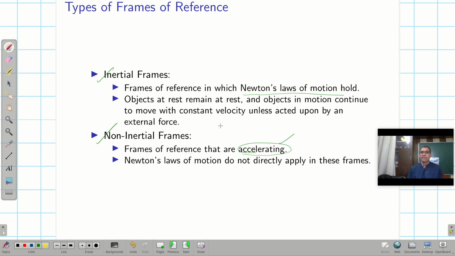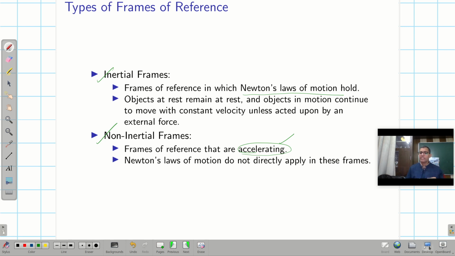Now there is a need to relate the laws of physics when they are observed from one frame of reference and when they are observed from another frame of reference, that is a non-inertial frame of reference. So there is a correlation between the laws when they are observed in one frame of reference and in the second frame of reference.